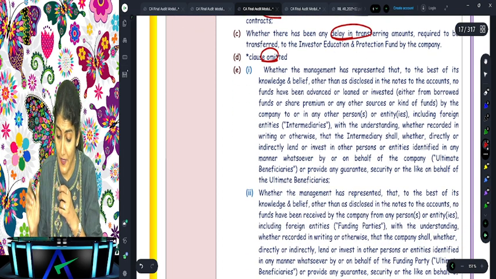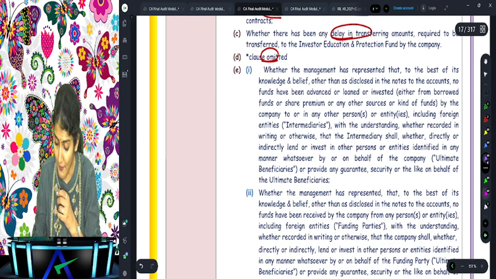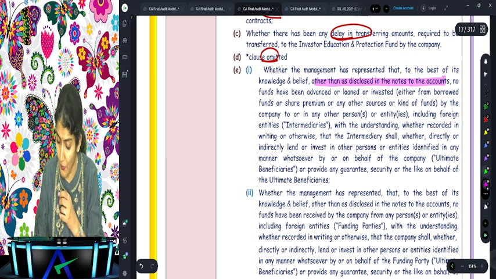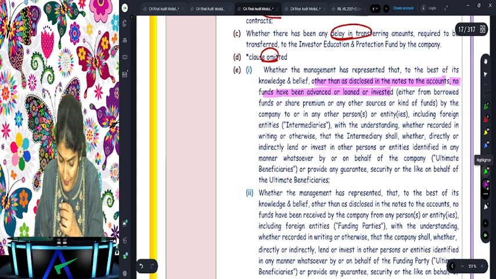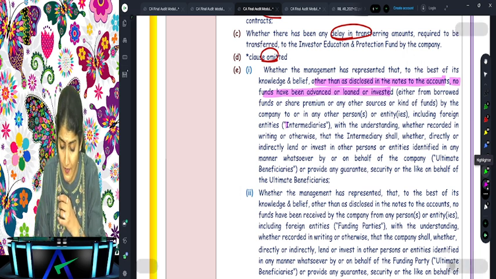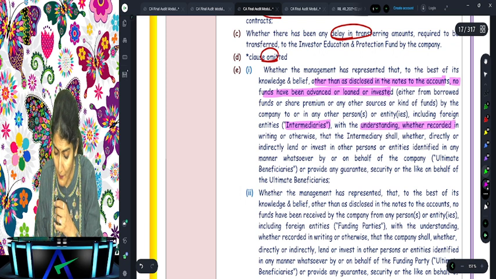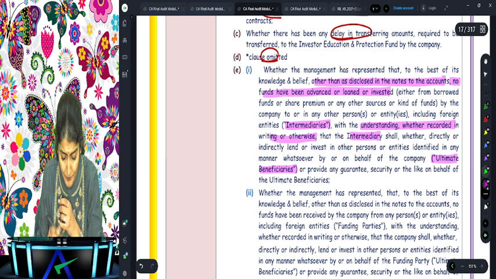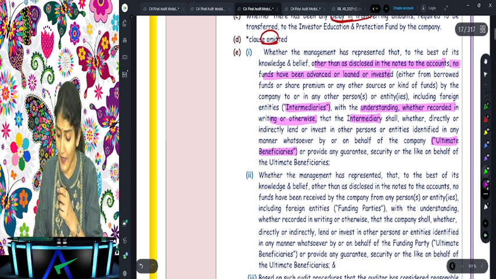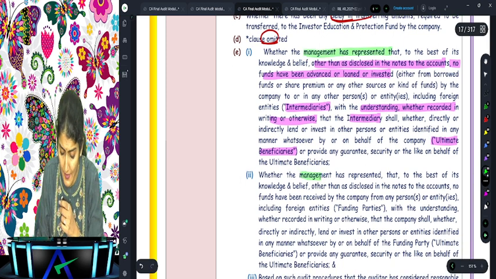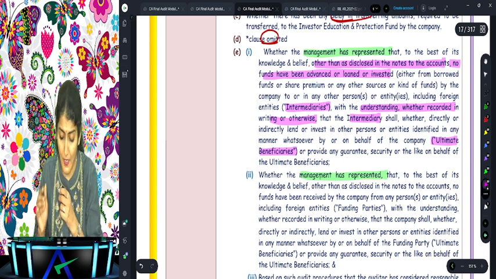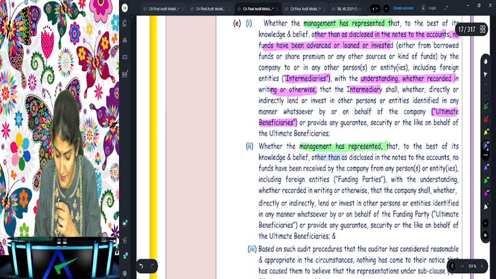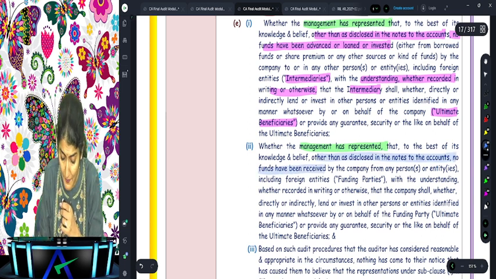Then whether management has represented to the auditor that, other than as disclosed in the notes to account, no funds have been advanced or loaned or invested in the intermediary with an understanding, whether recorded in writing or otherwise, that the intermediary will use the money for the ultimate beneficiaries. And again, what does it say? Whether the management has represented that, to the best of their knowledge and belief, again other than as disclosed in the notes to account, no funds have been received by the company.